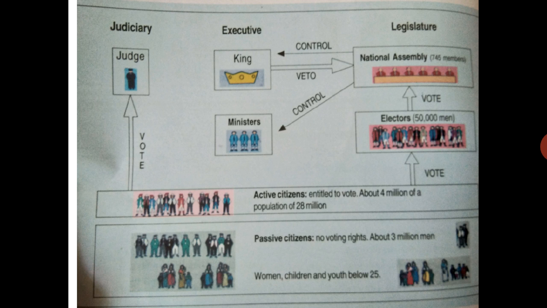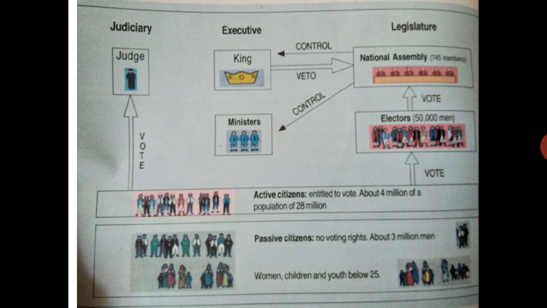Now what happened? They made two groups of citizens, the active group and the passive group. First, see what the active group and the passive group are. In the active group are the men above the age of 25, who can vote. Afterwards, the people who can pay three days of labor wages as a tax are also included in the active group.